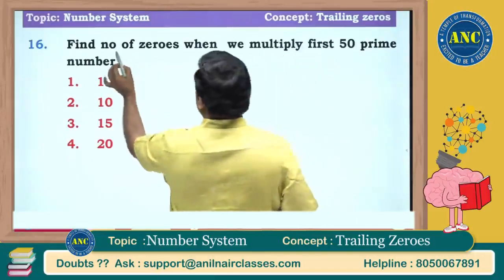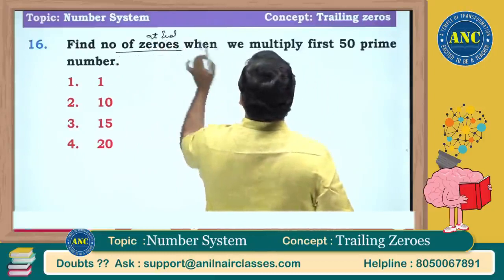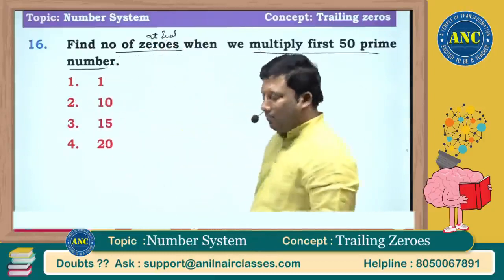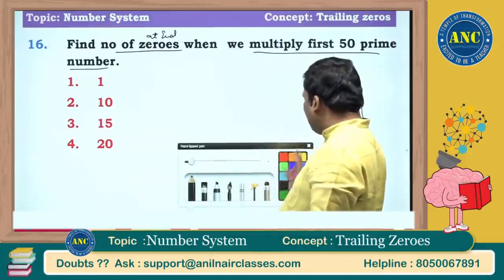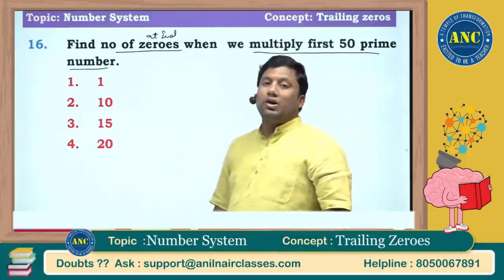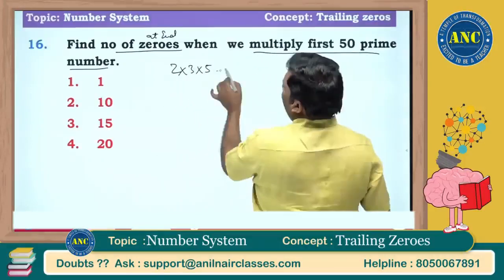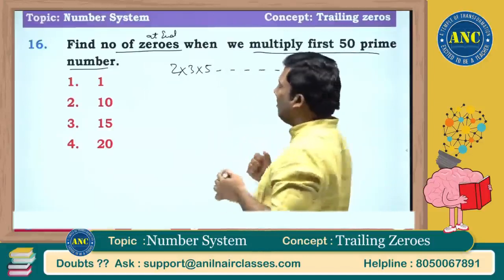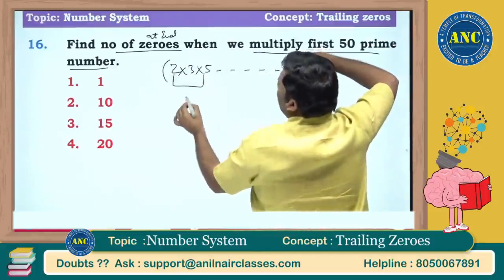Another exam model question. Find the number of zeros at the end when we multiply the first 50 prime numbers. 2 into 3 into 5 and so on, whether it is the first 50 prime numbers or 100 prime numbers or 1000 prime numbers, 2 into 5, 10.